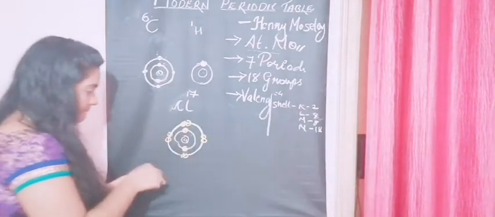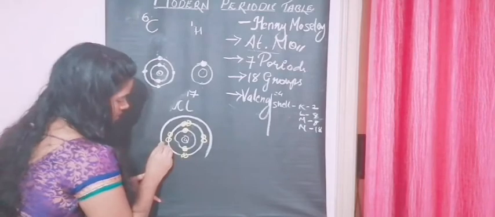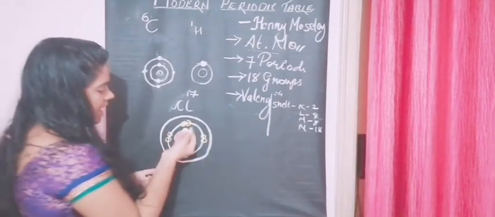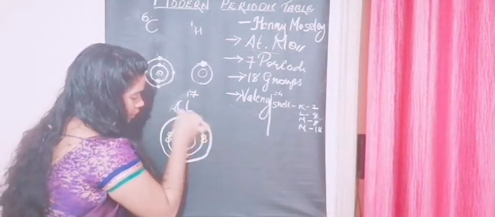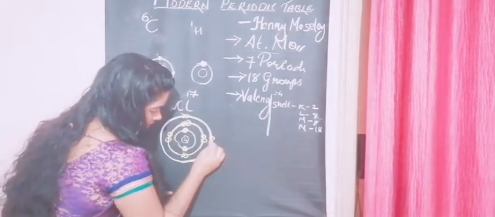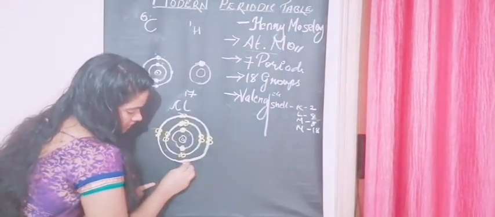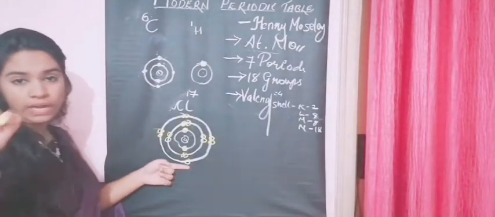So let's put them. This is our M shell, and we have 7 electrons. 1 2 3 4 5 6 7. You can see it lacks 1 electron, right?